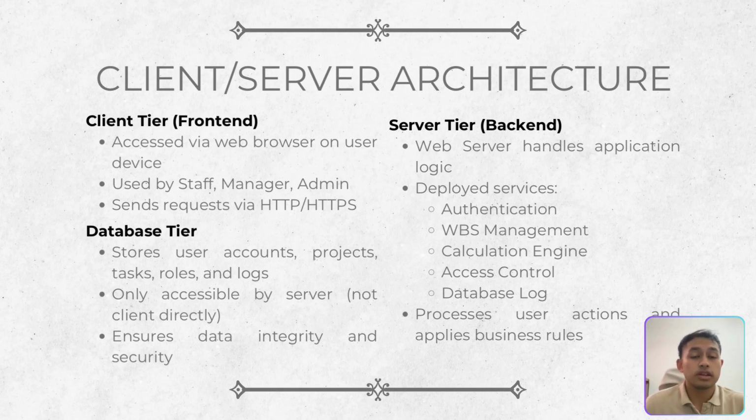Lastly, we have the database tier. The database server stores all the persistent data for the system. This includes user credentials, tasks, project roles, and logs. Only the web server communicates directly with the database using SQL or JDBC connections, and the client cannot access the database directly, which adds an extra layer of security and data integrity to the system.